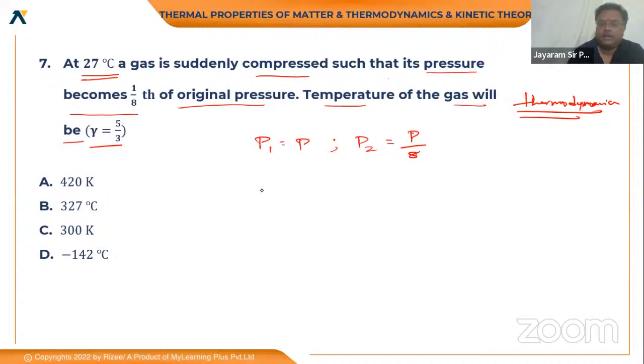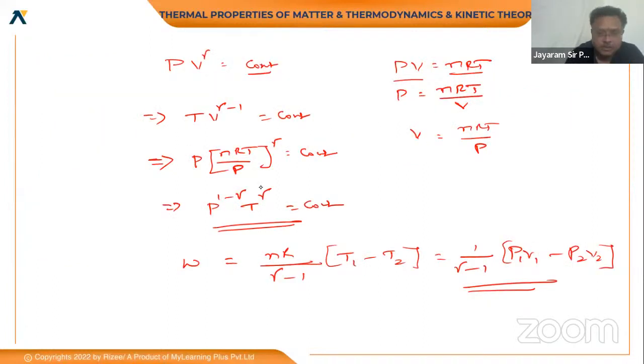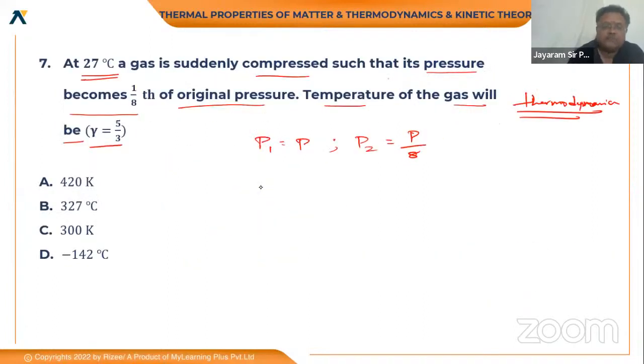Now for the temperature, we have just derived the same relation: P to the power of 1 minus gamma into T to the power of gamma is constant. So P1 to the power of 1 minus gamma, T1 to the power of gamma is equal to P2 to the power of 1 minus gamma into T2 to the power of gamma. Be careful, it is given in degrees centigrade.